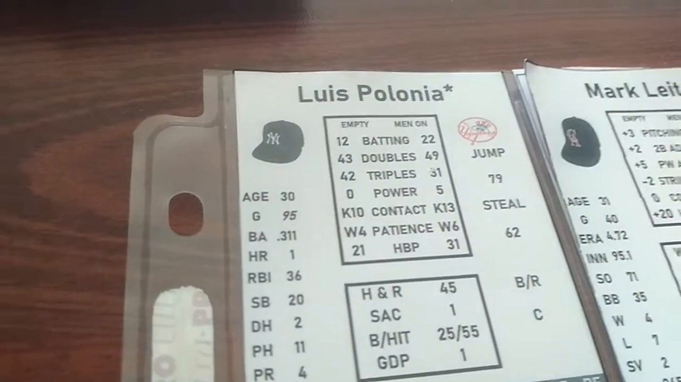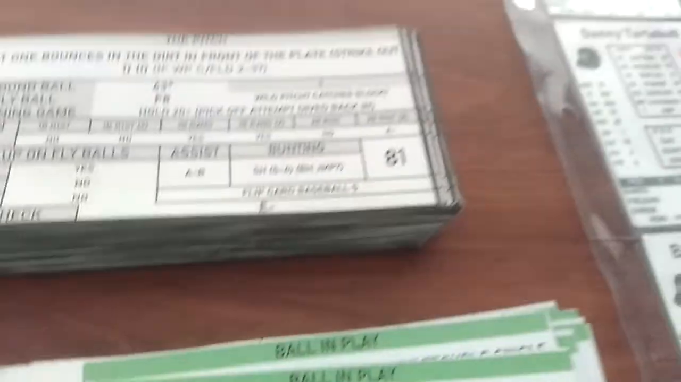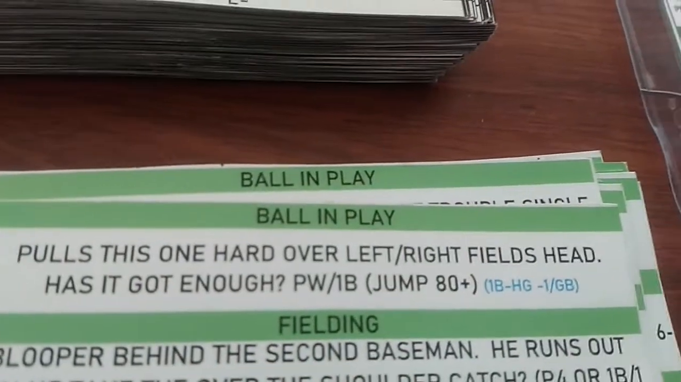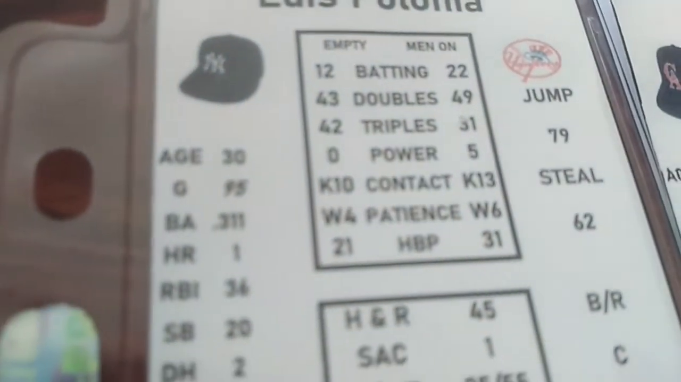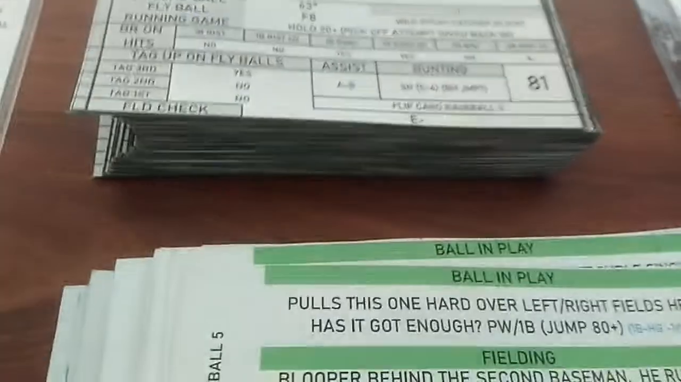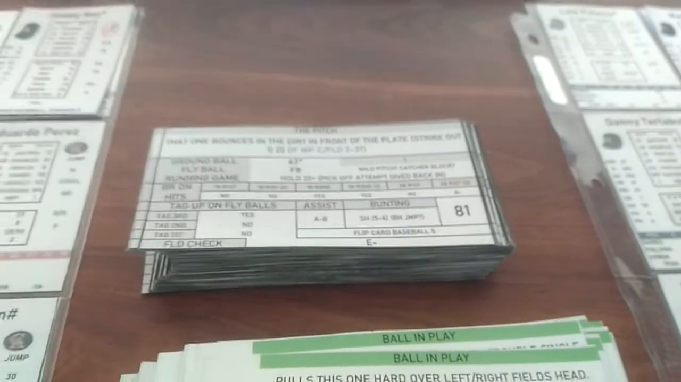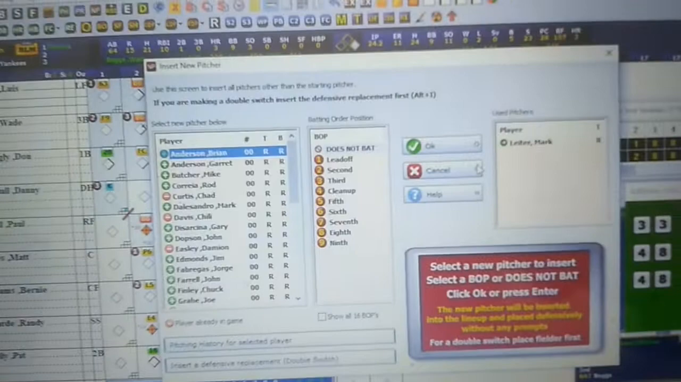So Luis Polonia, with nobody on, has got power of 0. Anyone with power of 0 cannot get a home run. It's automatically a single. Now, it says here if he's got a jump of 80, he will try to steal second. He's just missed that. He's got a jump of 79. So Mark Leiter has now given up a base runner in the fade. I'm a little bit concerned there. He's got the lead. Normally I probably would have replaced him before the inning, but we'll do it now. We're going to go to the bullpen.